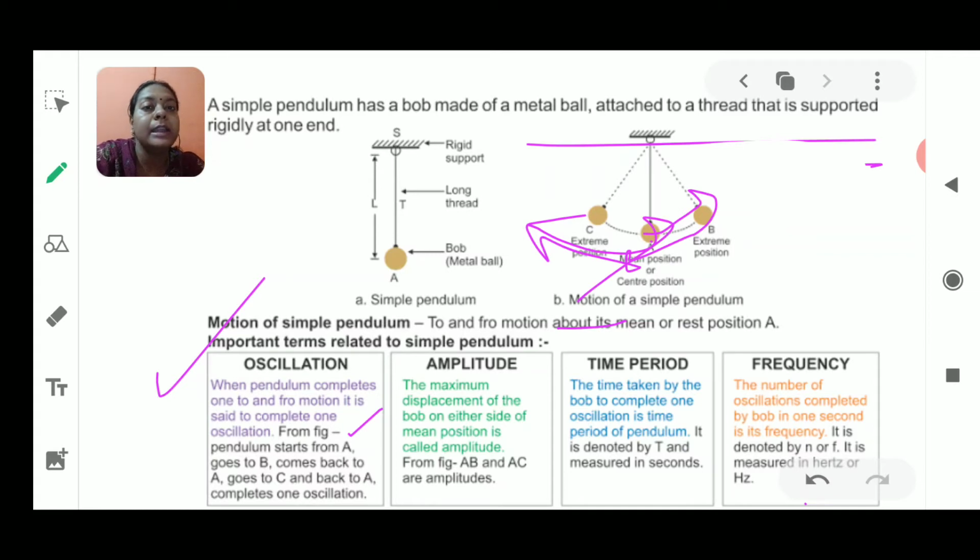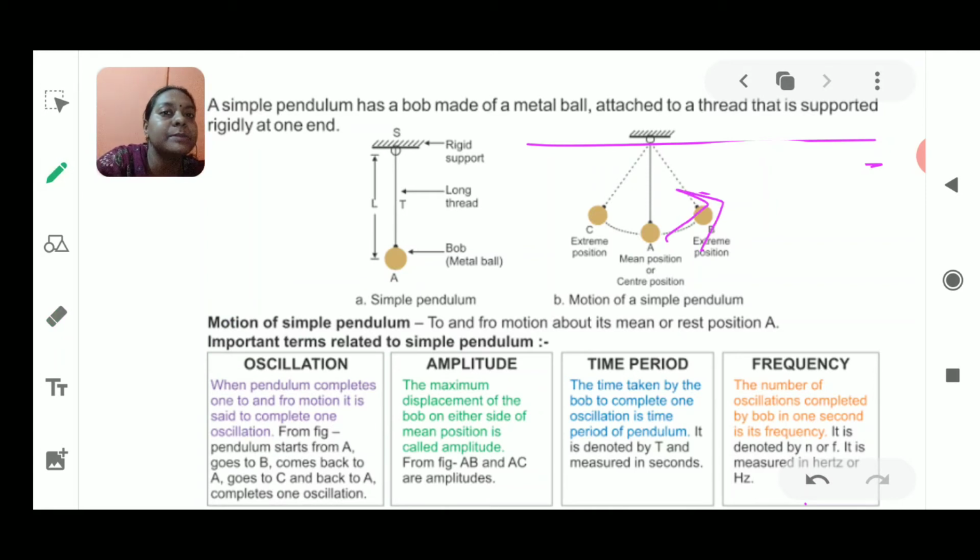Next, what is amplitude? Amplitude means if you stretch the bob from its central position to one of its extreme positions, that will be the maximum stretched position of the bob. This is known as amplitude. For example, if you are stretching the object from A to B, or from A to C, then it is known as amplitude.